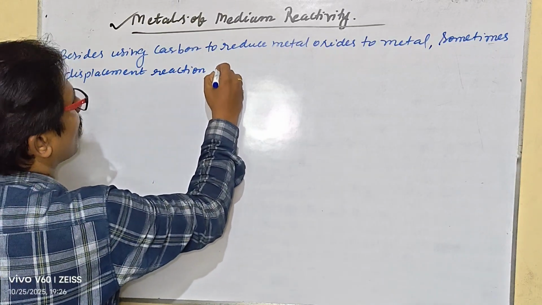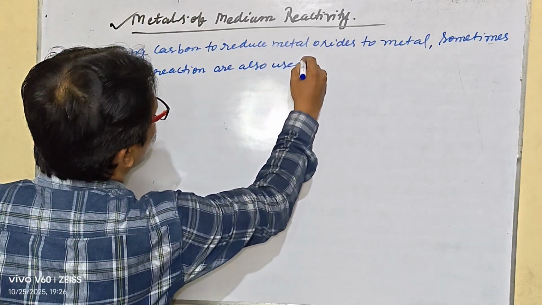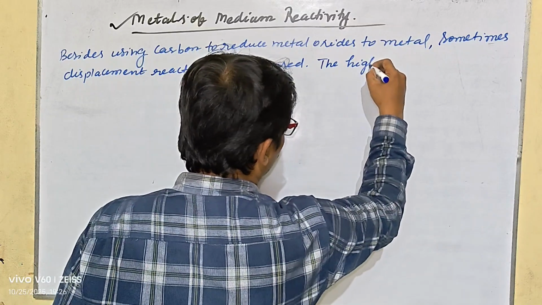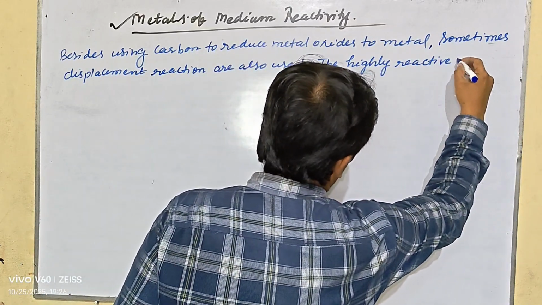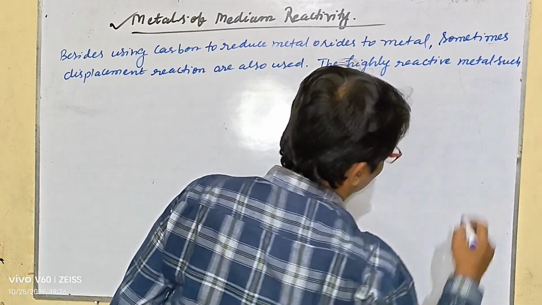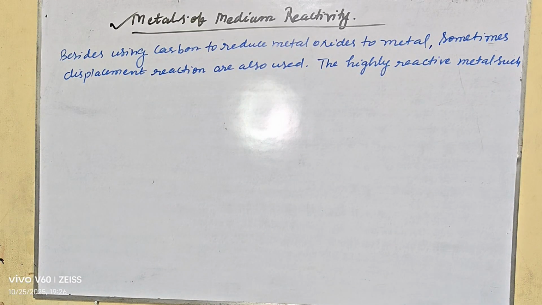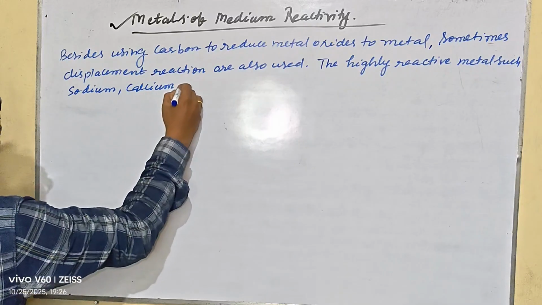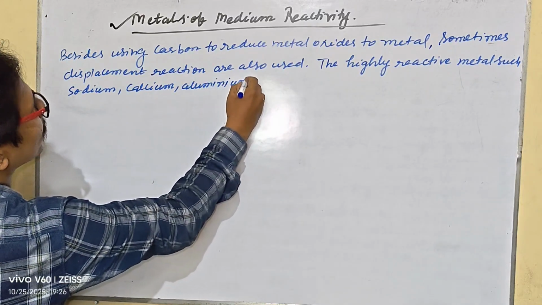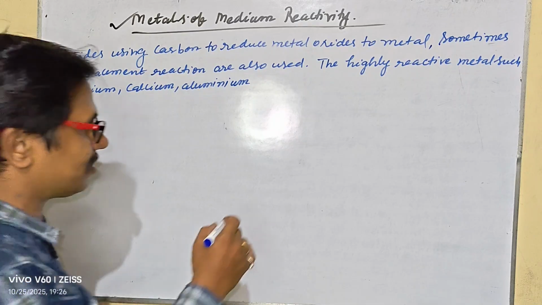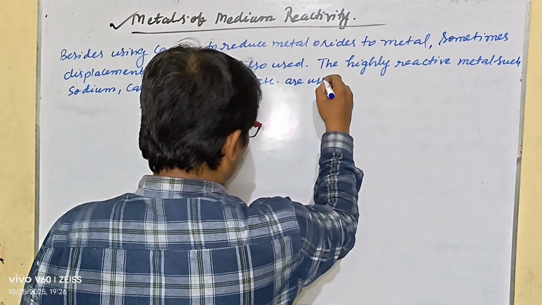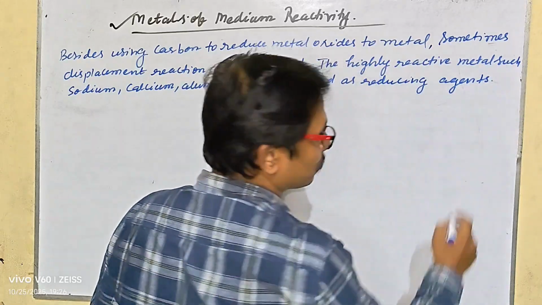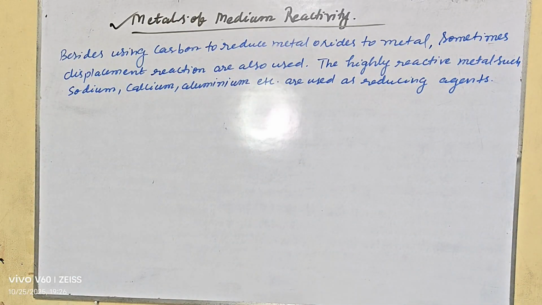We also use the displacement reaction. The highly reactive metals such as sodium, calcium, aluminum, etc. are used as reducing agents.